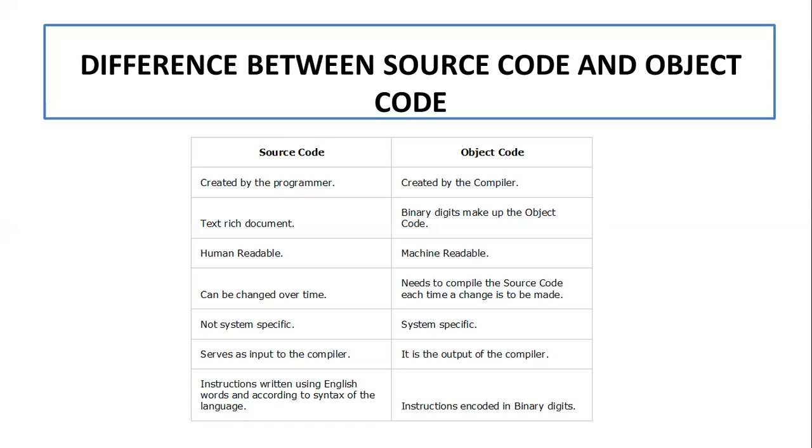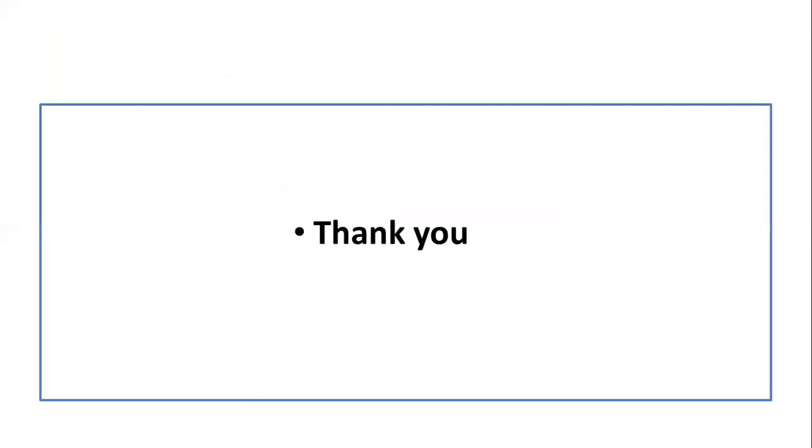Source code serves as input to the compiler, and object code is the output of the compiler, because we are giving the source code as input, and the object code is the output. Source code instructions are written using English words according to the syntax of the language. On the other hand, object code instructions are encoded by binary digits, because object code is available in binary form. So this is all about the language processors and source code and object code. Thank you.